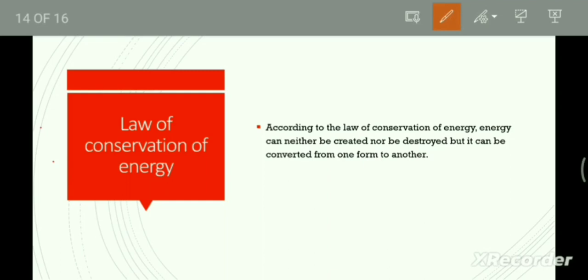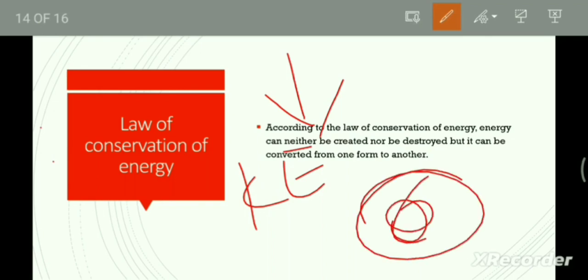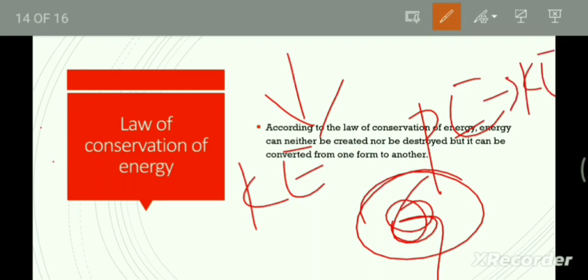For example, when a ball falls from a certain height, its gravitational potential energy changes to kinetic energy. On reaching the ground, the whole of its potential energy has changed to kinetic energy, neglecting air resistance. Hence, the total energy of the ball remains conserved.